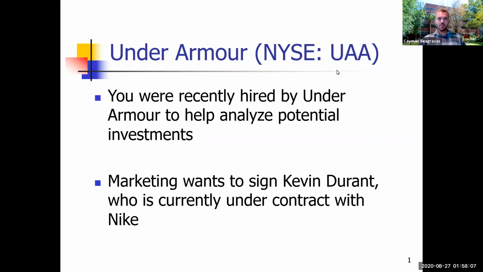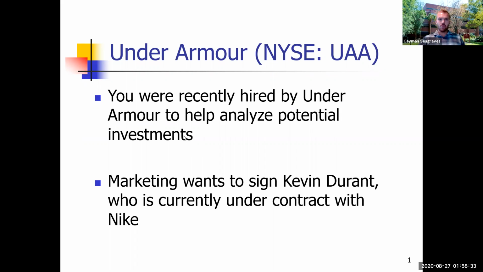Okay, so today we're going to review two capital budgeting problems. The first is Under Armour. Under Armour is a U.S. company. It's listed on the New York Stock Exchange with the ticker of UAA. They're a clothing and shoe company. I'm sure everyone's seen their logo. It's the U, and then there's an A above it.